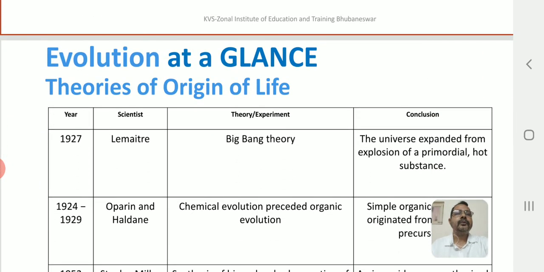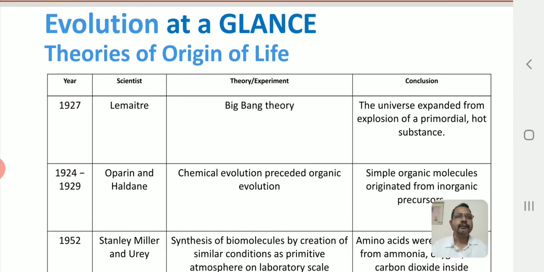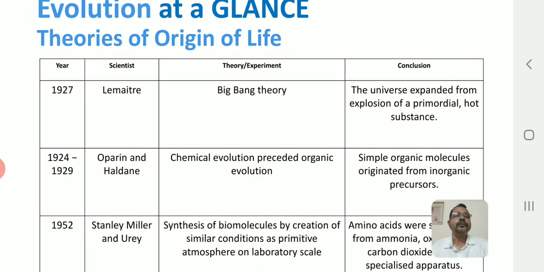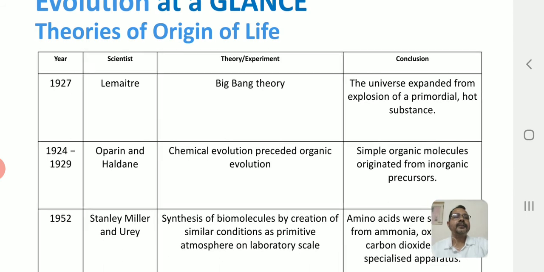Let us go into evolution at a glance. As I said, evolution is a Latin word which means unrolling or unfolding. Let us see a small tabular form to understand the various theories of origin of life. In 1927, Lemaitre explained the Big Bang theory, which says the universe expanded from an explosion of a primordial hot substance, right?